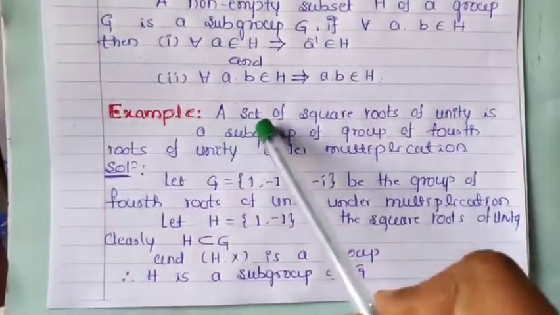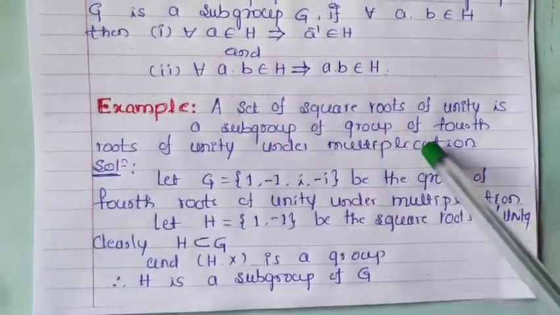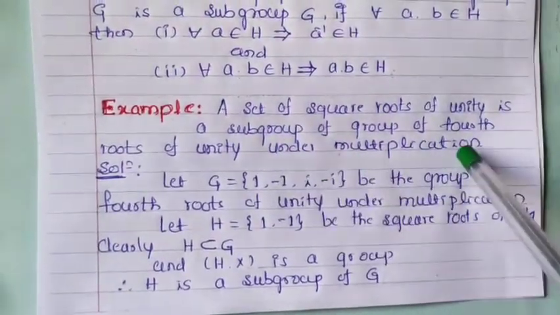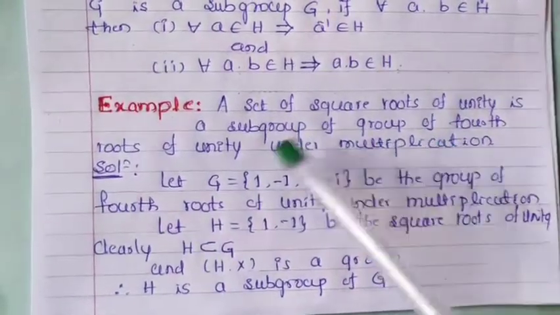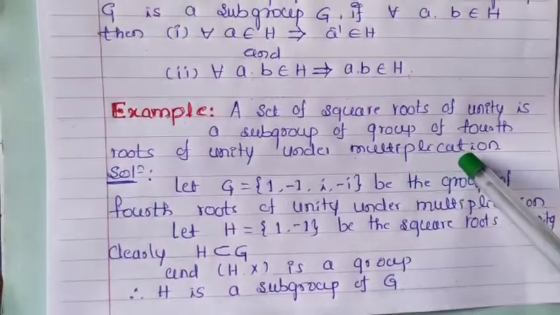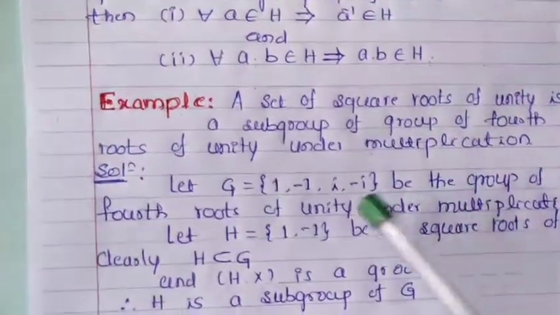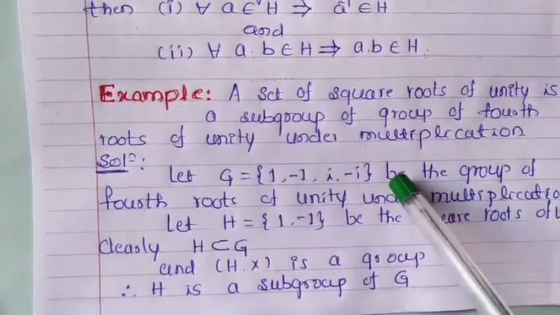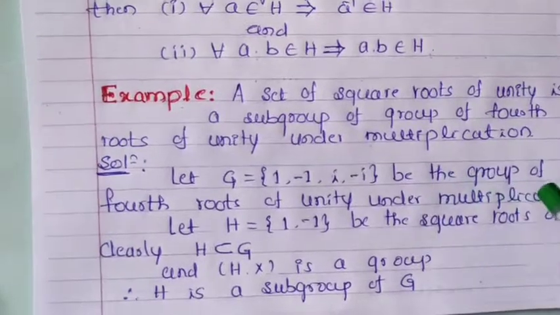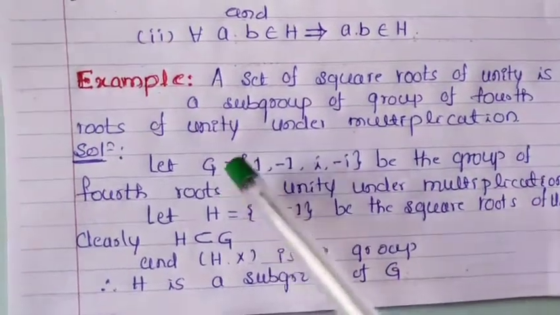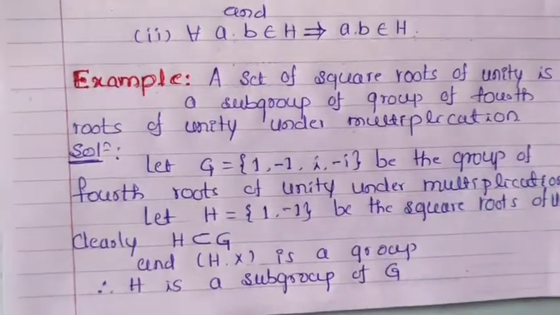The example: the set of square roots of unity is a subgroup of the group of fourth roots of unity under multiplication. What is it? The fourth roots of unity are 1, minus 1, I and minus I. These are the fourth roots of unity. It is a group under multiplication, already given. Let G equal to 1, minus 1, I and minus I be the group of fourth roots of unity under multiplication.